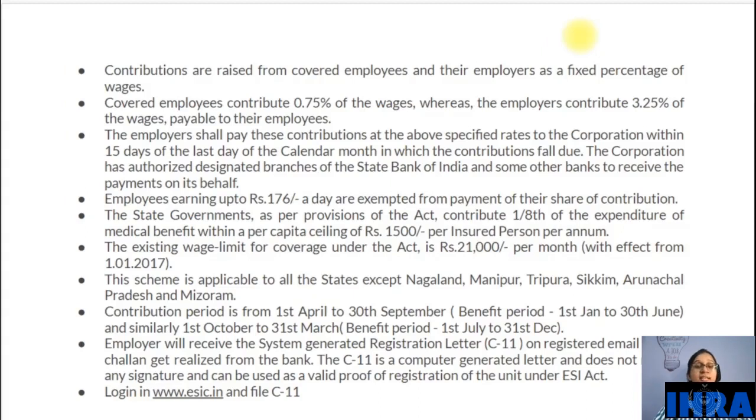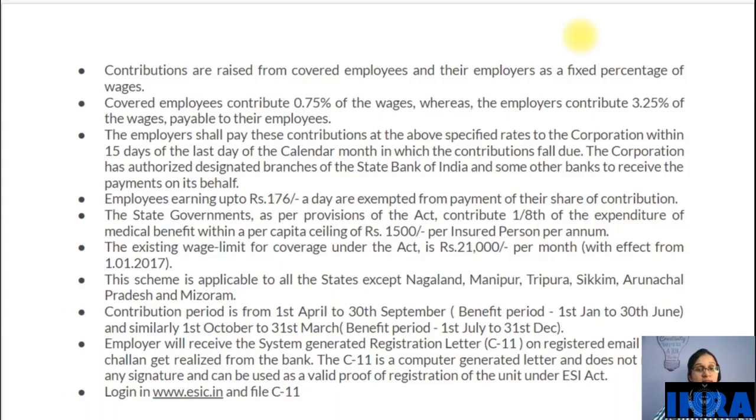The corporation has authorized certain branches of SBI and some other specific banks to receive the payment on their behalf. Employees earning up to rupees 176 per day are exempted from payment of their share of contribution. So if you are working in an establishment where some workers have a daily wage of 176 rupees or less, then they don't have to contribute, only the employer will contribute.